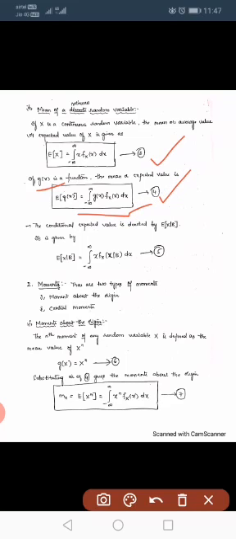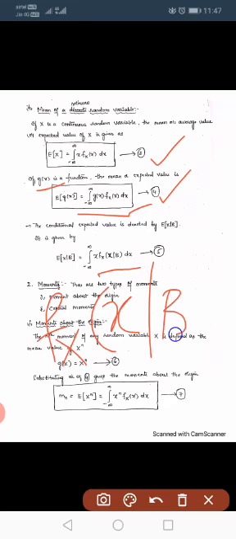Next, for a conditional function, how can we write: expected value of X given B equal to integration minus infinity to infinity x into density function, the conditional density function we have to use here, fX of x given B. Here F is a capital letter, fX of small letter x given B. This is the condition that event B has already occurred.